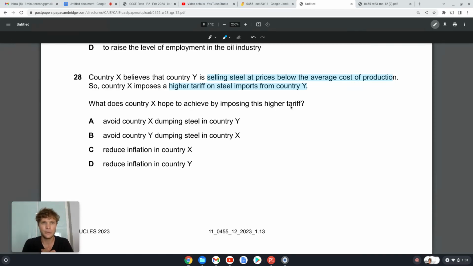Right. So we're country X, right? And we buy steel from country Y. And we notice that these guys are selling us their steel way below the average cost of producing the steel. So that's a little sus, wouldn't you say? That's a bit suspicious. So why are they doing that? So we're like, no. This seems a little suspicious. I don't want you just sending all your... I know what you've done. You've got a surplus of steel here.